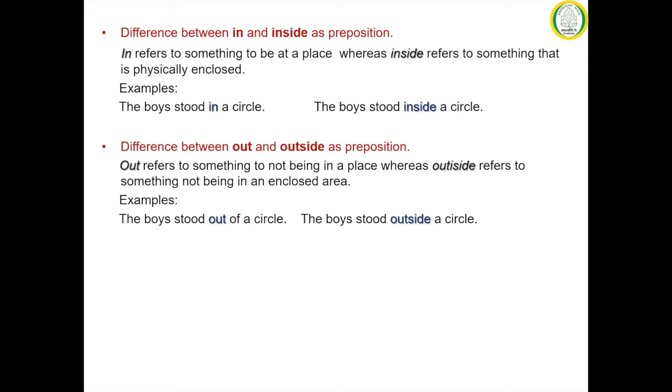The boy stood out of a circle. This refers to the boy's displaced position, not at the confined place, that is, the circle. In the second sentence, the boy stood outside a circle refers to the displaced position of the boy, not surrounded by the boundary of the confined place, that is, the circle.